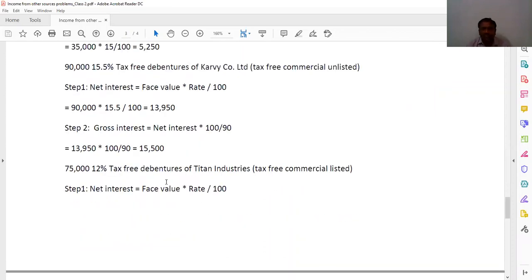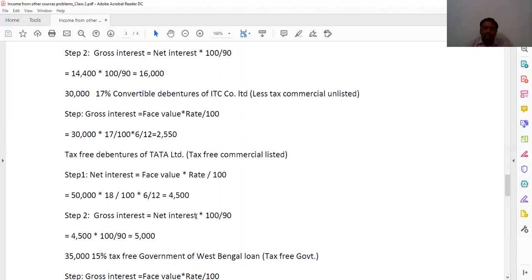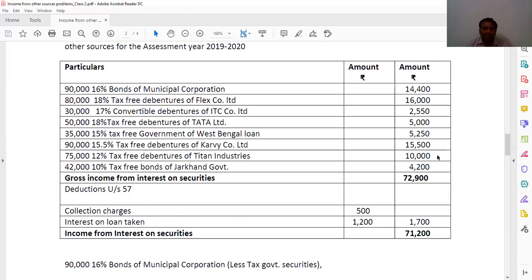Next, 75,000 12% tax-free debentures of Titan Industries, tax-free commercial listed. Tax-free commercial listed, 2 steps. Net interest is equal to face value into rate by 100. 75,000 into 12% is 9,000. And step 2, gross interest is equal to net interest into 100 by 90. That is 10,000. So that 10,000 we wrote here.